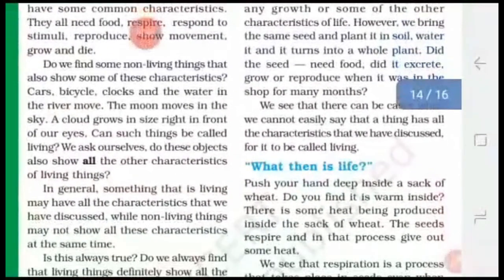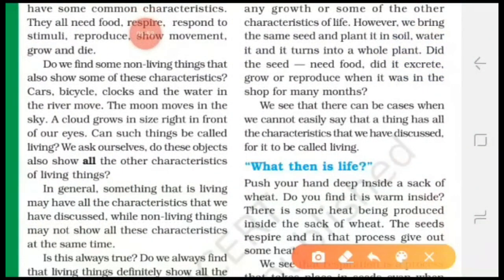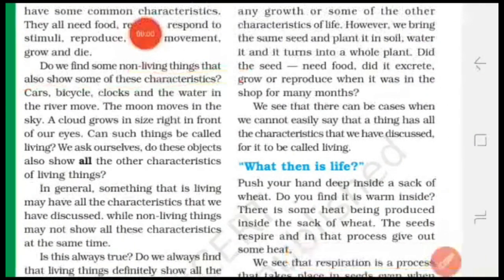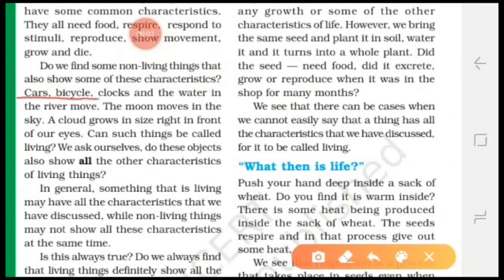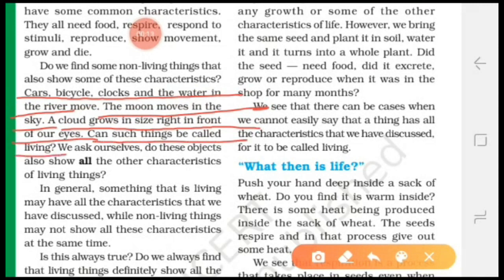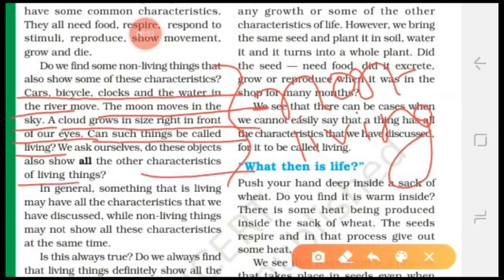Now, do we find some non-living things that also show some of these characteristics? Car, bicycle, clocks and the water in the river move. The moon moves in the sky. A cloud grows in size right in front of our eyes. Can such things be called living things? No, these are non-living things because these things do not have the characteristics of living things.